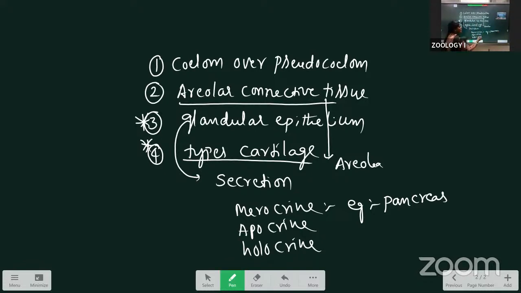Next one is the apocrine. For the apocrine, the example is the mammary glands. The apical part is pinched off. Along with the secretion, the apical part of the cell is pinched off. That's why we call it apocrine glands. Next, holocrine glands mean that along with the secretion, the whole cell is damaged. That's why we call it holocrine. Example is the sebaceous glands.